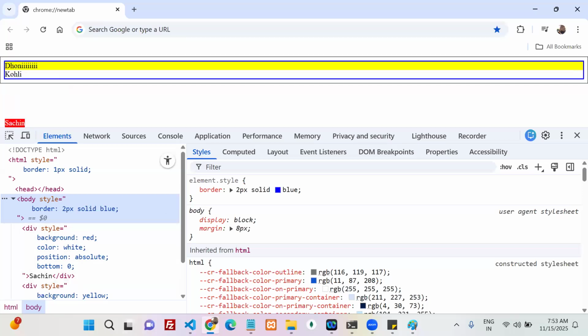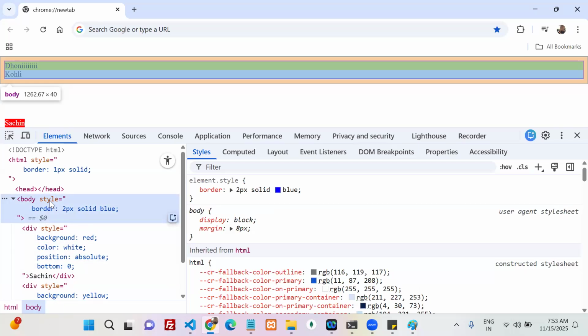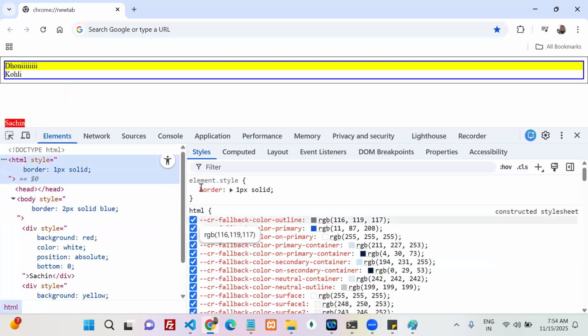So here, whenever the position is absolute, it takes the parent as a reference, but only if the parent has a position other than static. Here the parent is static, so it does not take the body as a reference. Then what does it do at the next level? It jumps to the next parent. Who is the next parent? The parent of body is HTML. So it takes the HTML as a reference. Does my HTML have a position other than static?